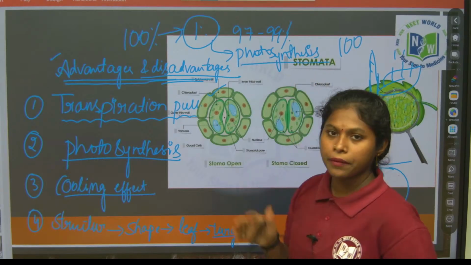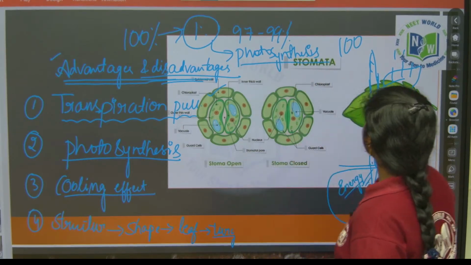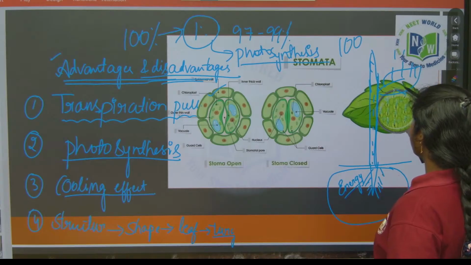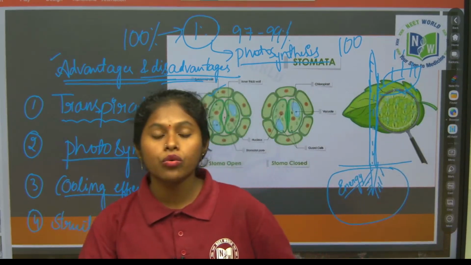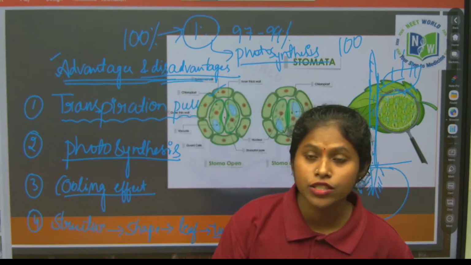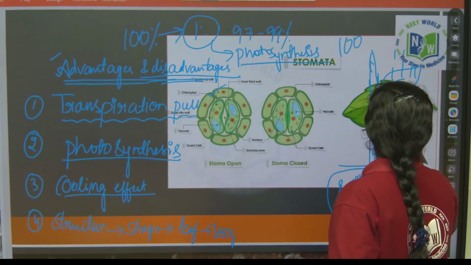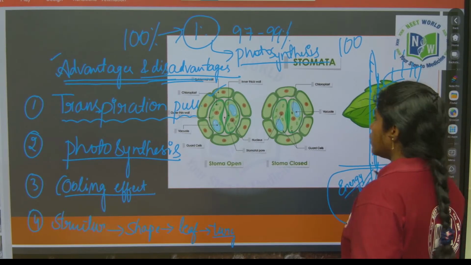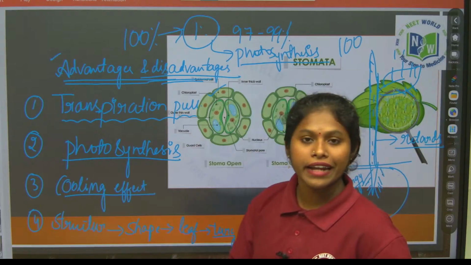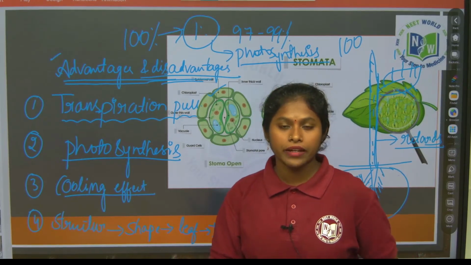Remaining everything will be going out through the vapor form. So that is the disadvantages. When excessive transpiration happens, that retards the growth of the plant. So when transpiration is happening by the excessive heat, what will happen?